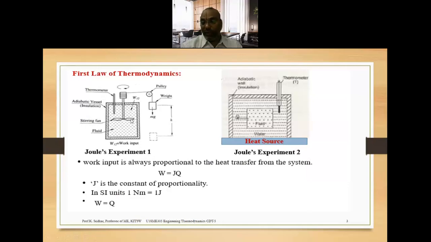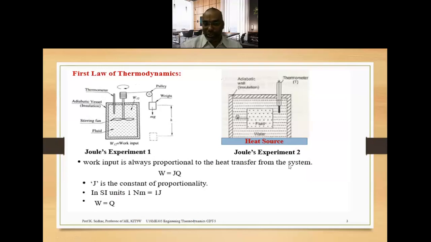Now here we will see the cyclic process. That is, the initial condition is restored after the various processes, not according to the same path, but according to a different path. So for a cyclic process, the cyclic integral of delta W is equivalent to the cyclic integral of delta Q. That is, the cyclic integral of the work transfer is always equivalent to the cyclic integral of the heat transfer for a cyclic process.